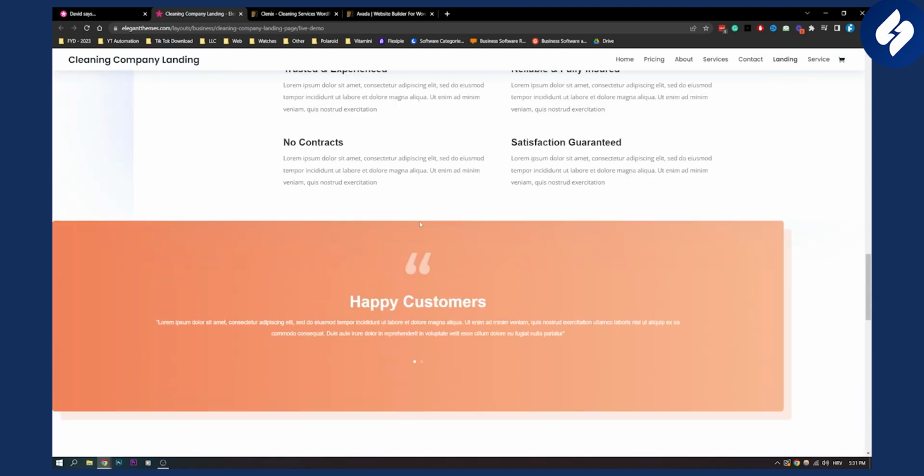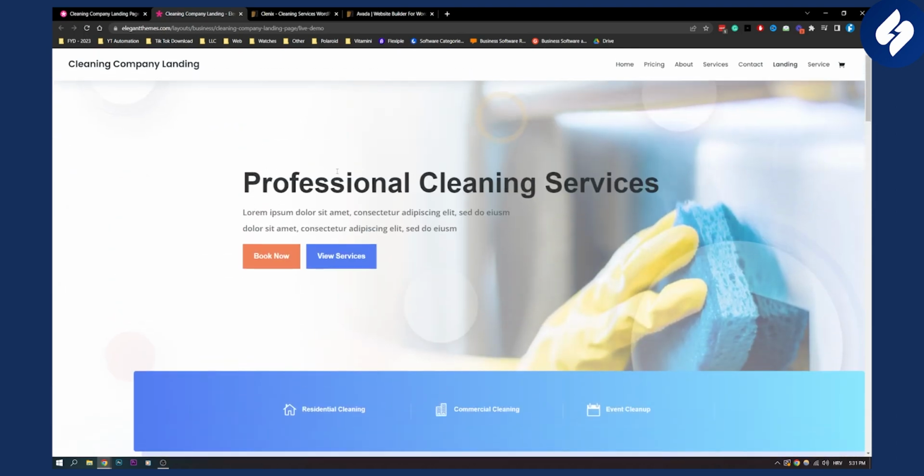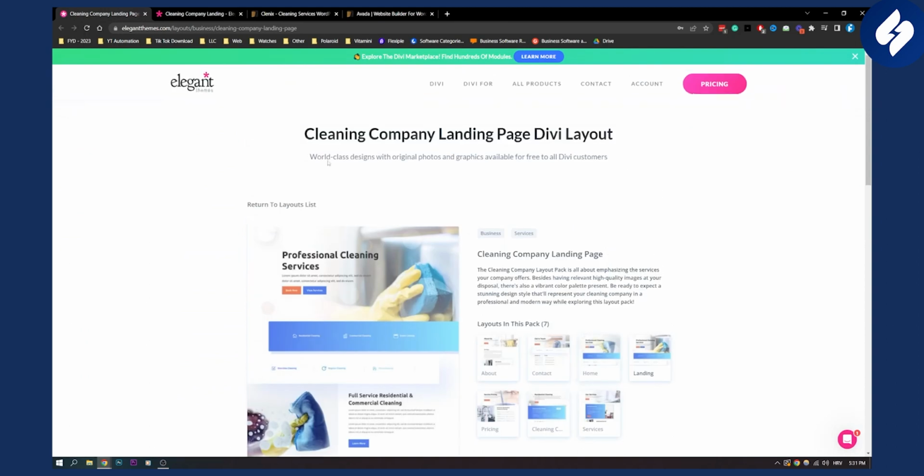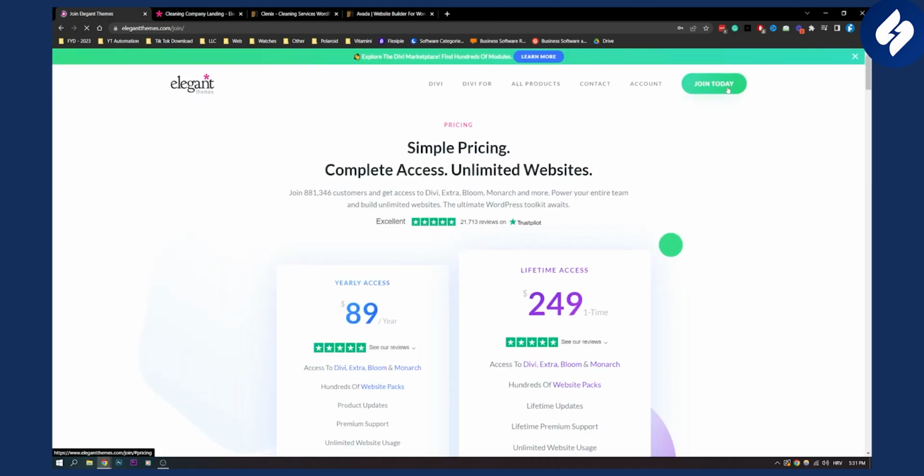So this is only one template on Divi. You have a lot of different templates that you can use, but this is one cleaning template. Now, if you want to use Divi, Divi comes at a really great price, which is $250 just one time, and you can use it whenever you want and however much you want. So it's a really great theme for cleaning services, in my opinion. It's really elegant theme as well, as the name says, Elegant Themes. So definitely check out this website theme for WordPress. It's a really great theme.